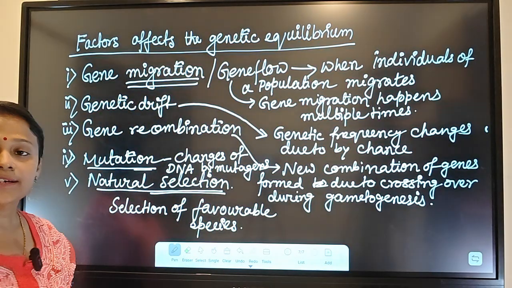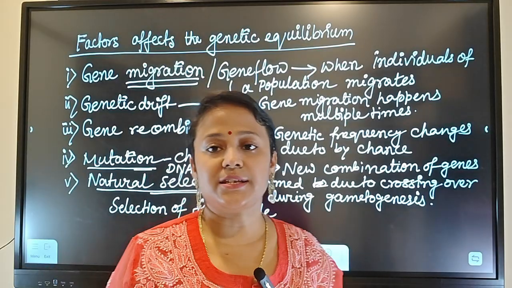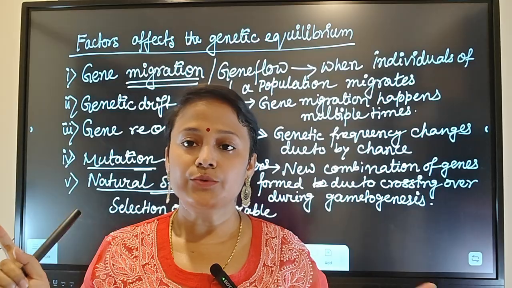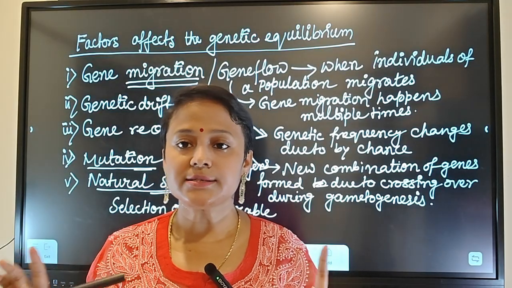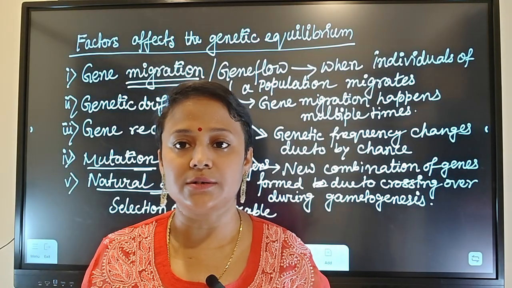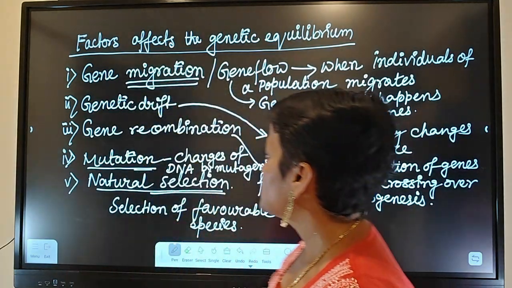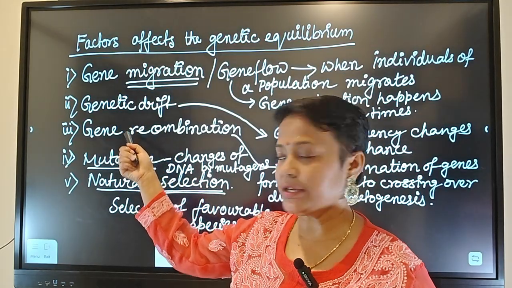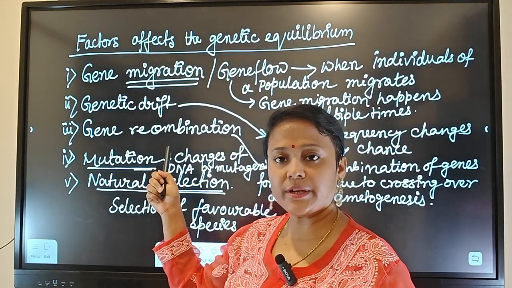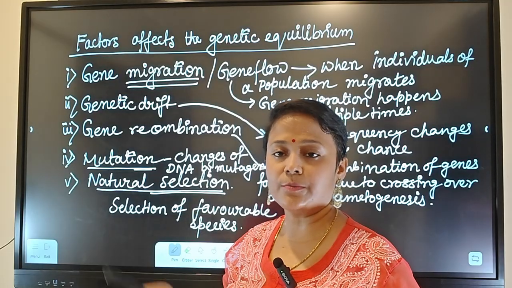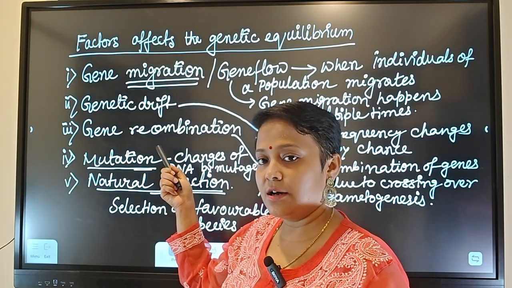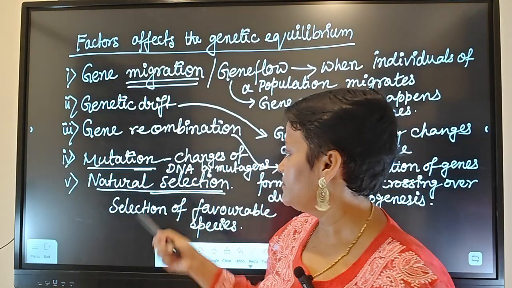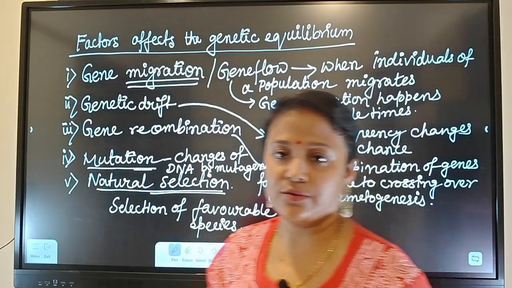So there are 5 factors which can change the genetic frequency. We know that p plus q equals 1. If there is any change in genetic frequency, it will not be 1. It will be other than 1. Okay. So what are the factors? First, gene migration. If it occurs by chance, it is called genetic drift. Genetic recombination, new forms of genes or combinations will form during gametogenesis, and it can change the genetic frequency. Mutation, changes of DNA, and natural selection, which was proposed by Darwin.